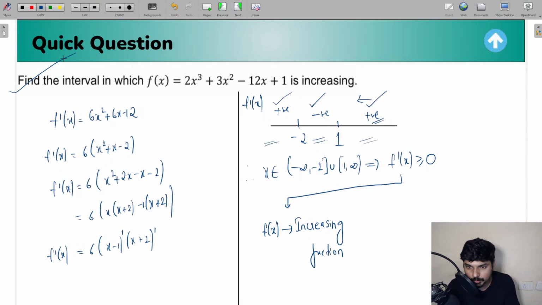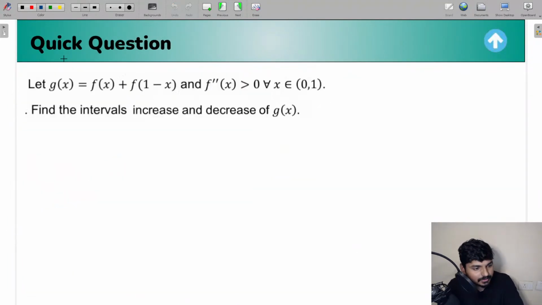Whenever you have a question on increasing or decreasing functions, the monotonicity of a function, first find out f dash of x. Accordingly, decide in which interval f dash of x is positive and in which interval f dash of x is negative. Accordingly, you get the regions in which the function is increasing or decreasing. I hope this concept of increasing and decreasing functions is clear for all the students, guys.